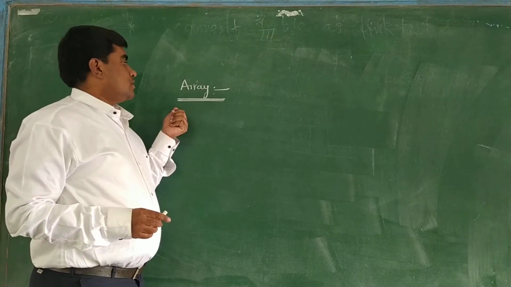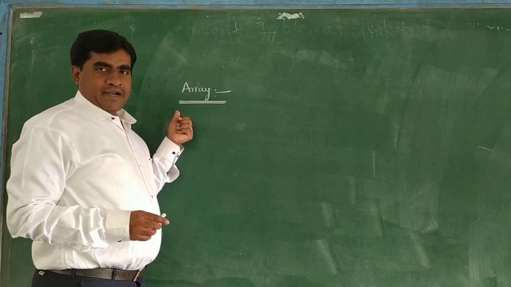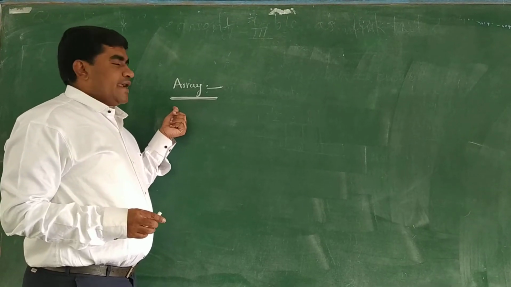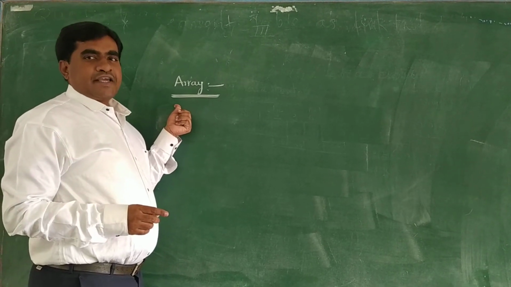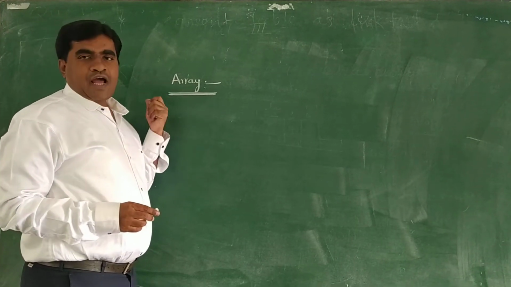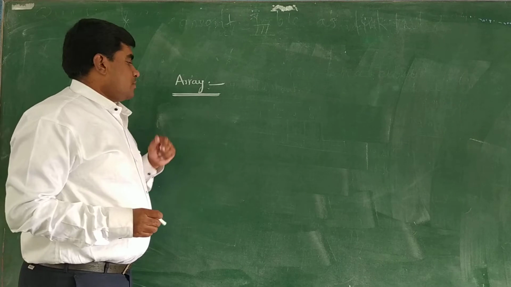Start. Today we will discuss the array data structure. Array is an aggregate data type or derived data type. So first of all, why do we have to go for the array data type?